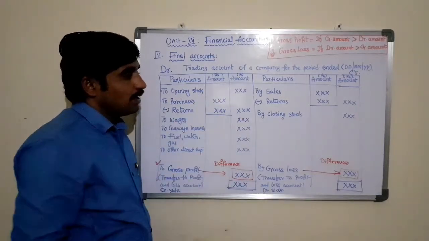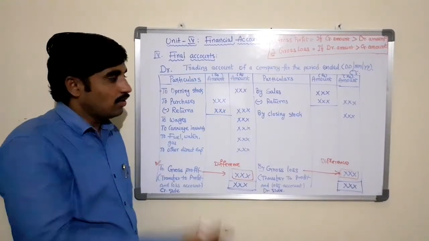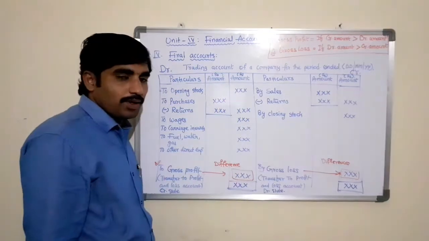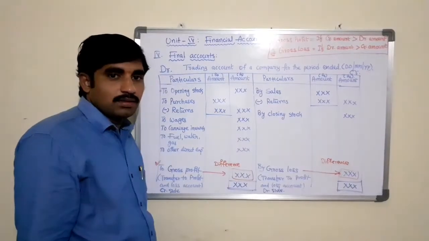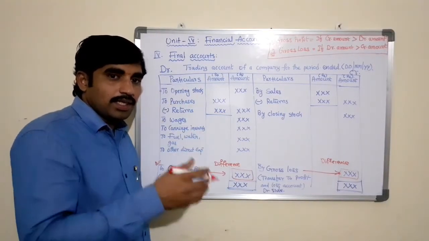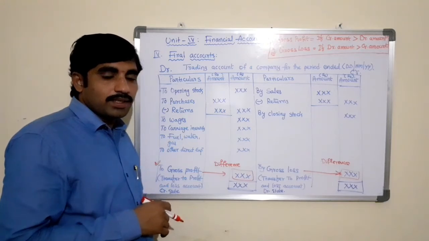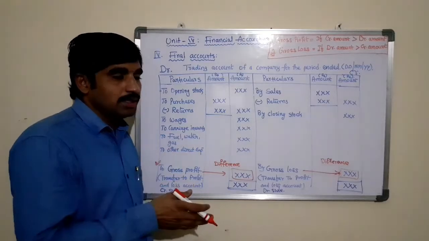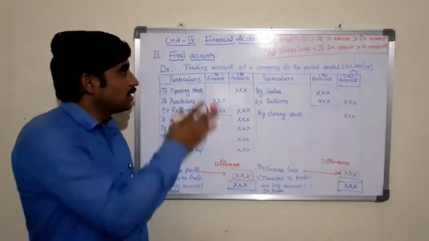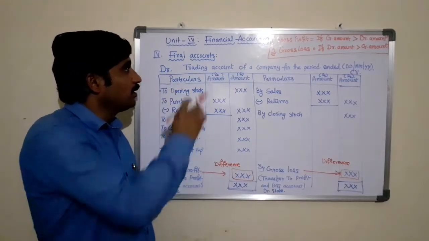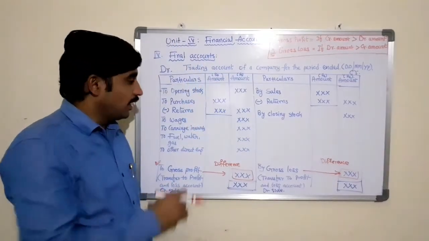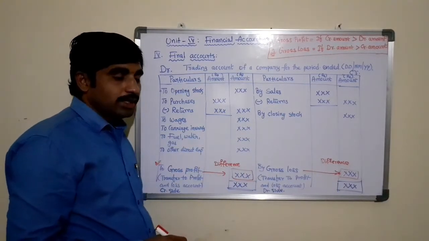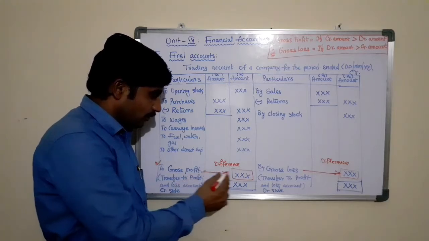The data is available in the trial balance. So all this information will be taken only from the trial balance. After preparing the trial balance, after tallying both the debit and credit columns in the trial balance, then we will initiate preparing the final accounts. This is the first account that we need to prepare in the final accounts, and these are some of the items that we need to consider under the trading account in order to ascertain the gross profit or gross loss.